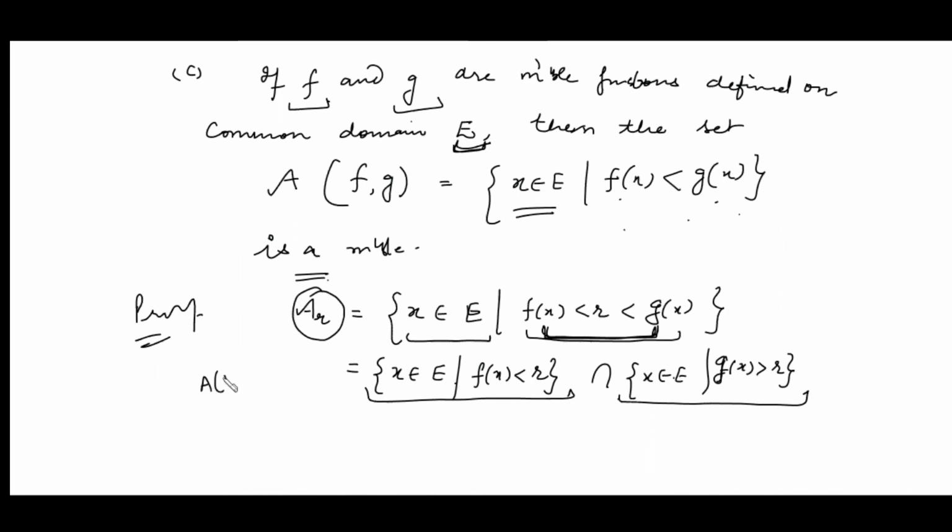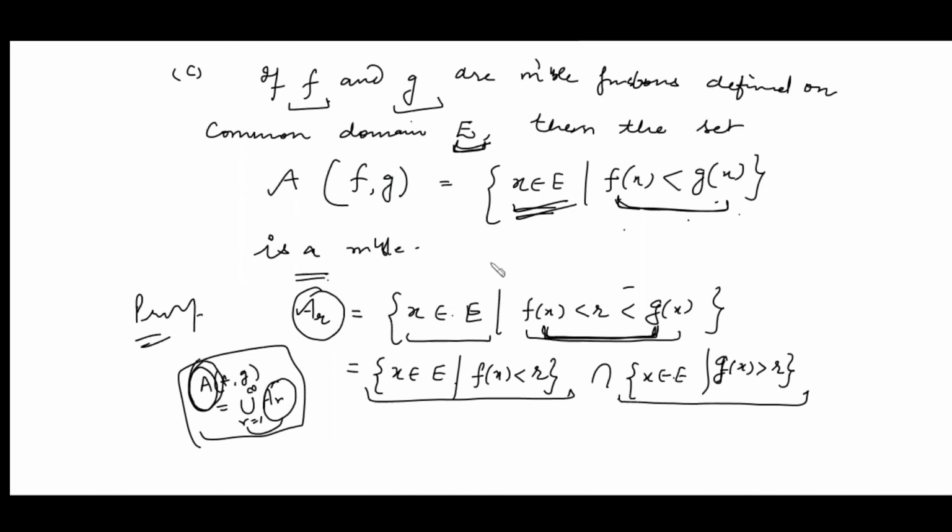Now further, A(f,g) can be written as the union of the A_r where r is a rational number. We know that rational numbers are countable. So we consider all those rational numbers which lie between these two and take the union, and we get the set of all those points from the domain where f is strictly less than g. Since each A_r is measurable and a countable union of measurable sets is measurable, the set A is measurable. So whenever f and g are measurable, the set where f is less than g is also measurable.